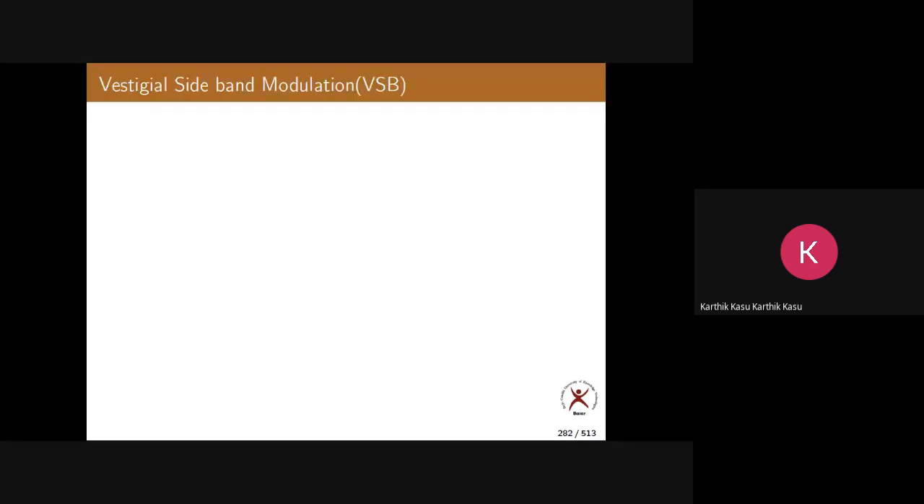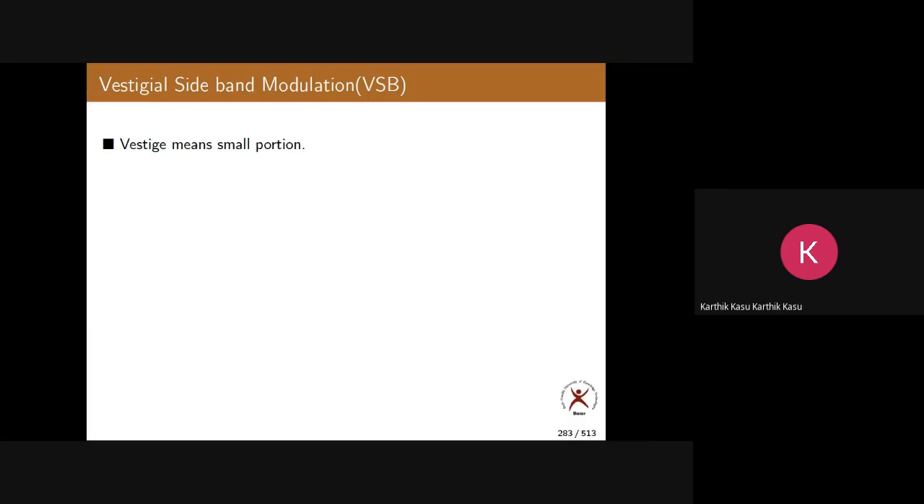Now let us go to the last kind of modulation, that is called vestigial sideband modulation. Vestigial means some small portion. That is the dictionary meaning, some small portion. So it is the last kind of modulation, vestigial sideband modulation.